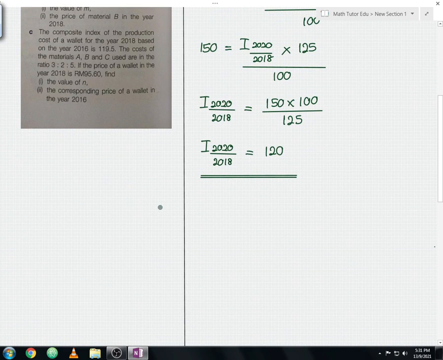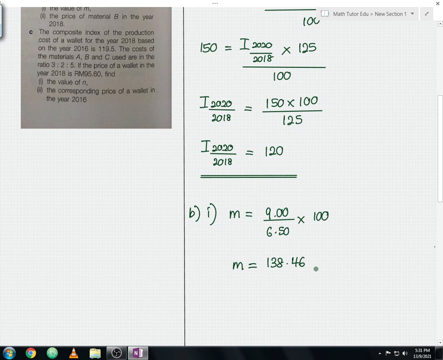Okay, so from here for the material B, M will be equals to 9 ringgit, and you divide with 6 ringgit 50 cent, you have to times with 100. So this will be a working. So let me underline this. So you calculate this, you should get your M value is equals to 138.46. So this is your answer for the question B part 1. So let me underline this.